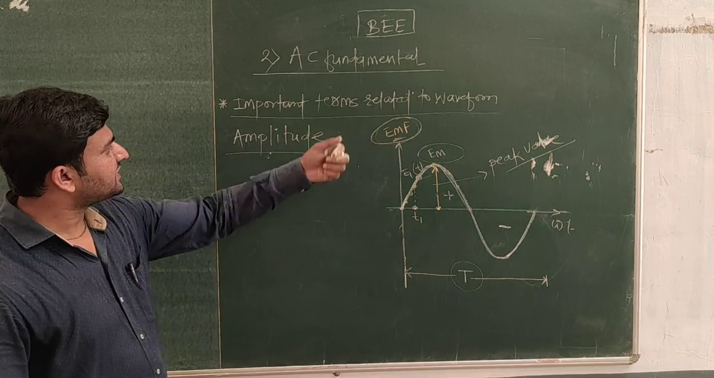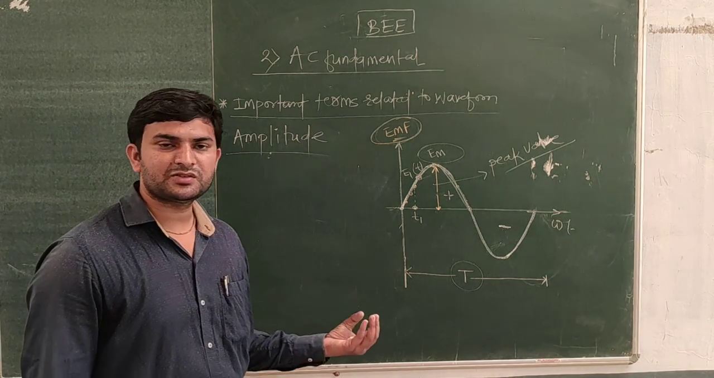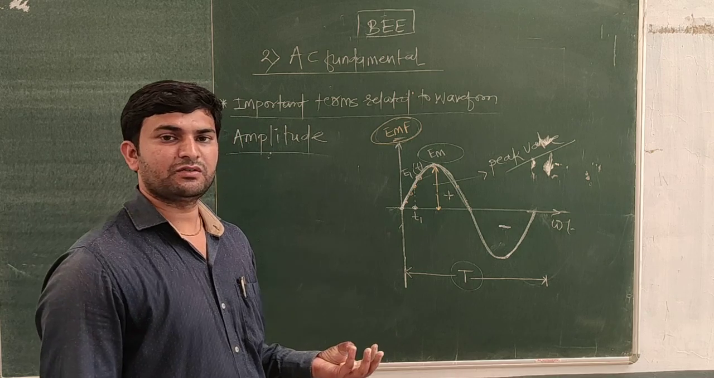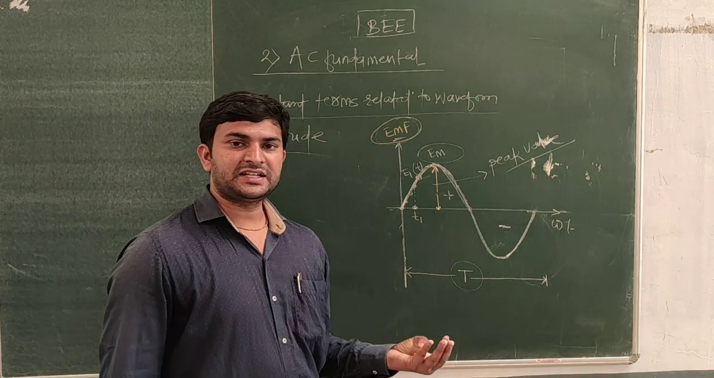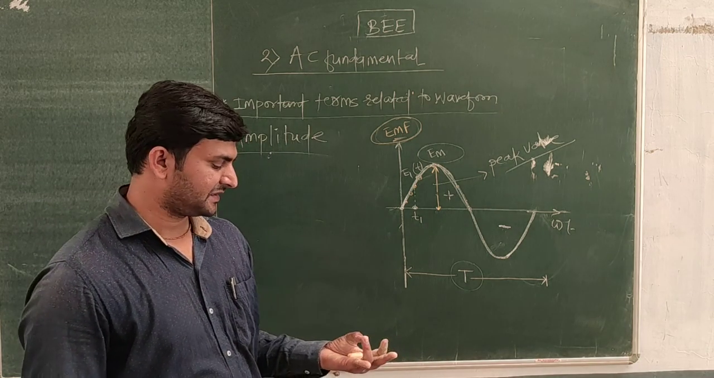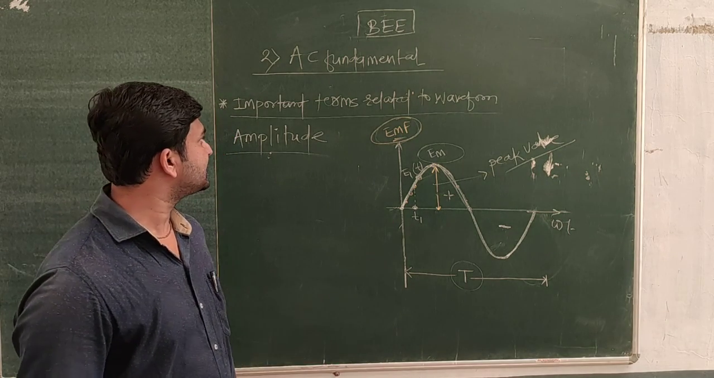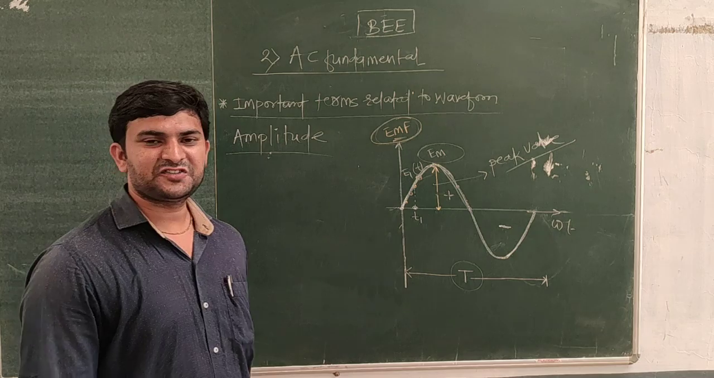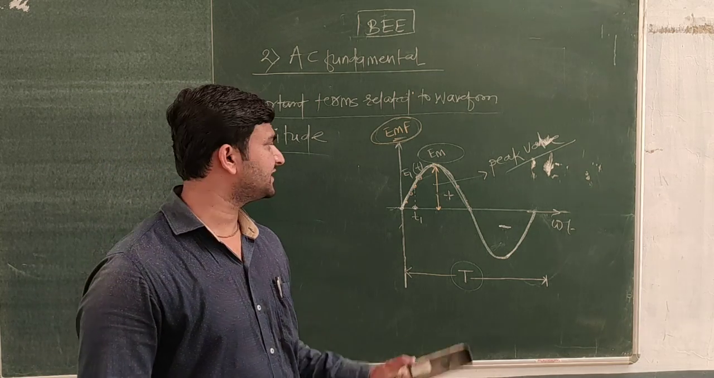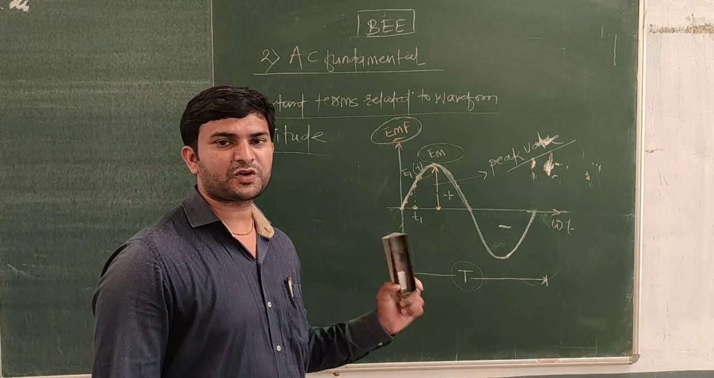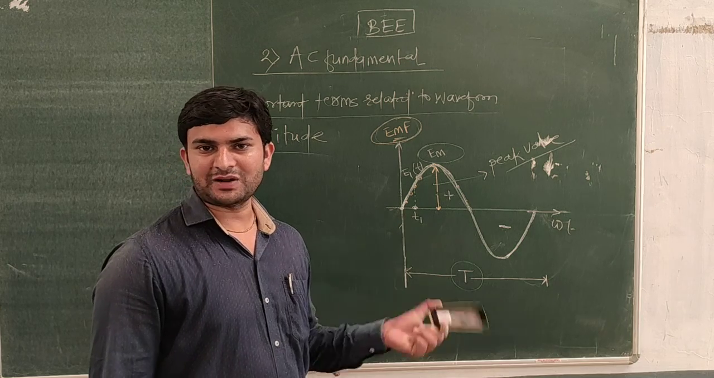So the important terms related to the waveform we have seen are waveform, instantaneous value, cycle, time period, frequency, and amplitude. These definitions are very, very important. These definitions are frequently asked in the examinations, as 4-mark definitions or 2-mark definitions.